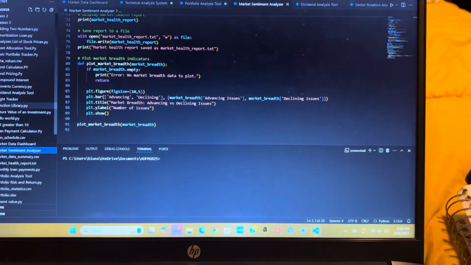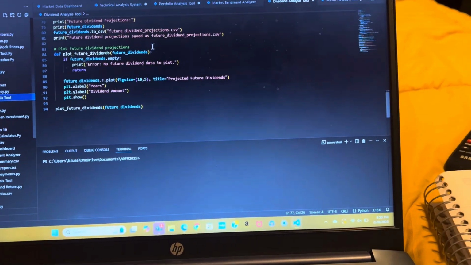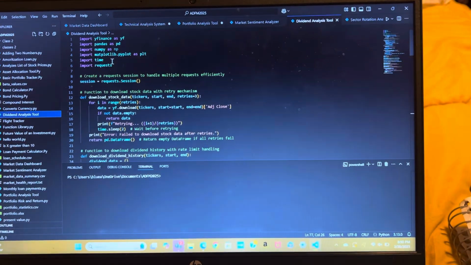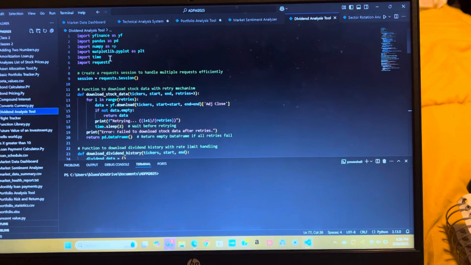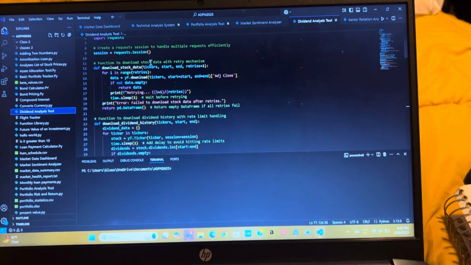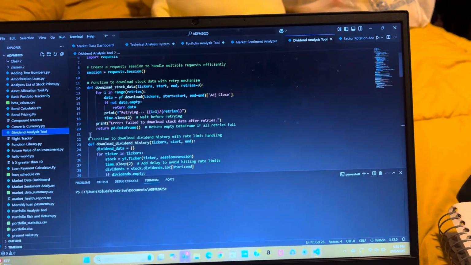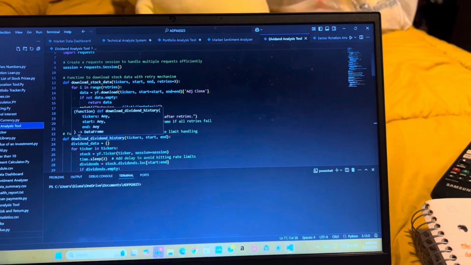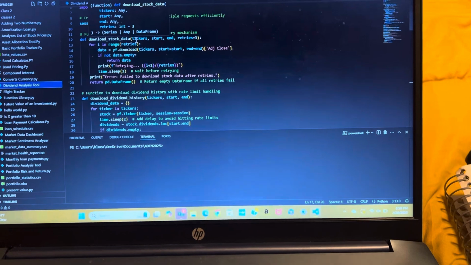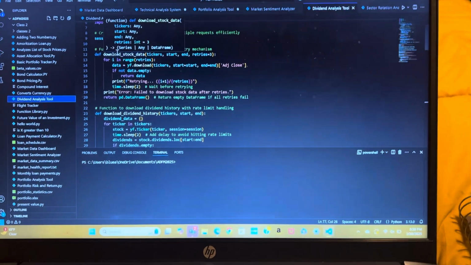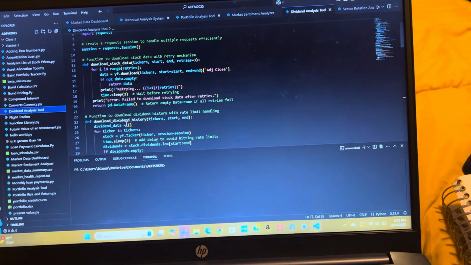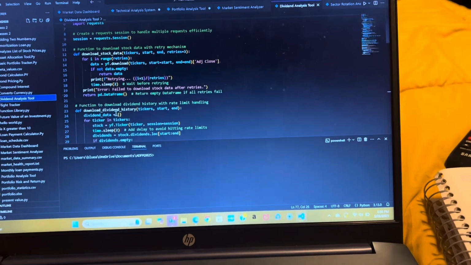Okay, dividends analysis tool. So again, we start at the top of our code and we have the packages that we need to be able to perform our code. But this one is different, because it has two separate lines where you download dividend and stock history. The difference is up here, we're downloading stock history, but this stock history that we're downloading is to be able to make adjustments to the closing price. And this dividend history that we're downloading is so that we can have the historical dividend payments.